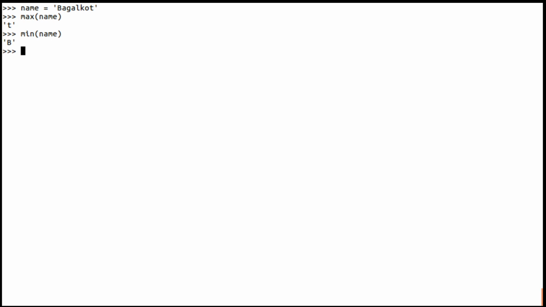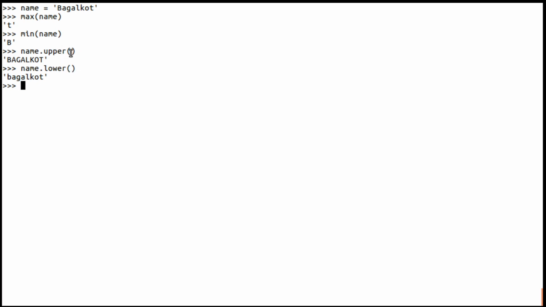Say if I want to convert all the letters in this name to uppercase letters, I can use a method called upper, name dot upper. Now you can see all are converted to uppercase letters. Similarly, there is a function called lower, so I can use name dot lower. And to these methods upper and lower, we are not supplying any arguments.